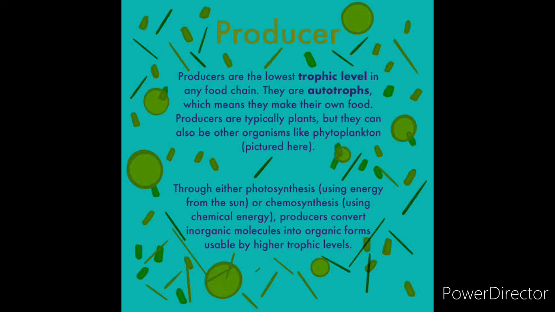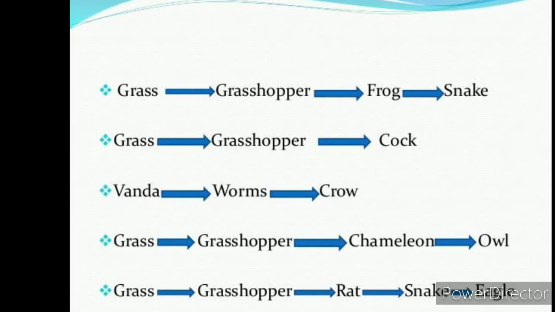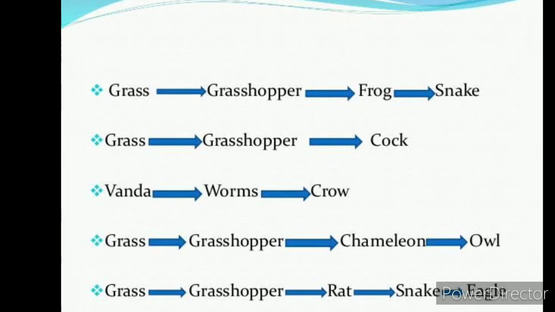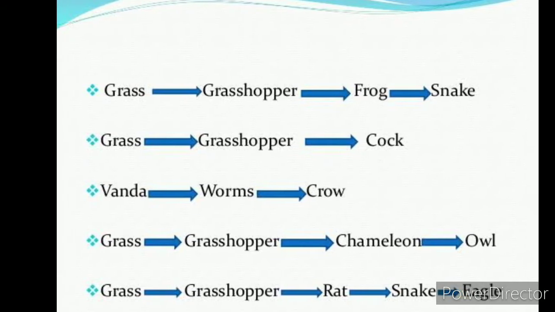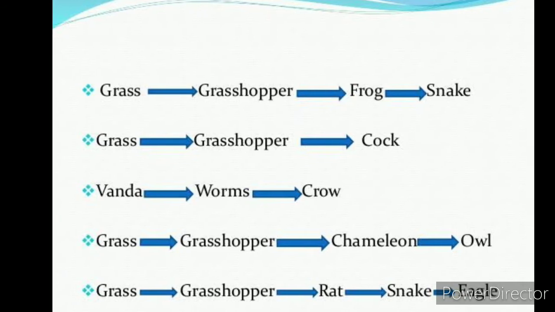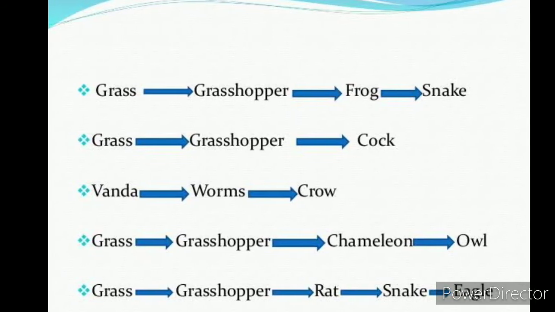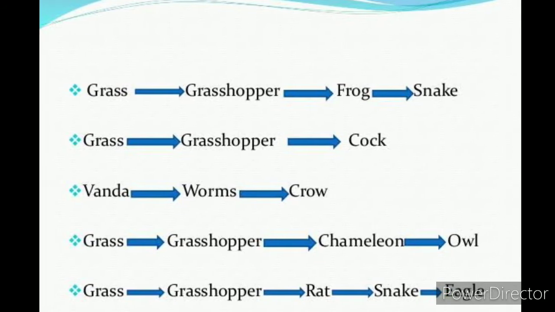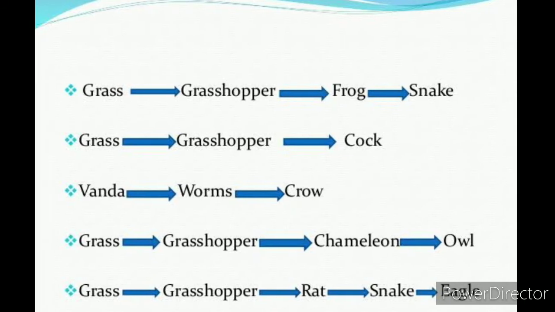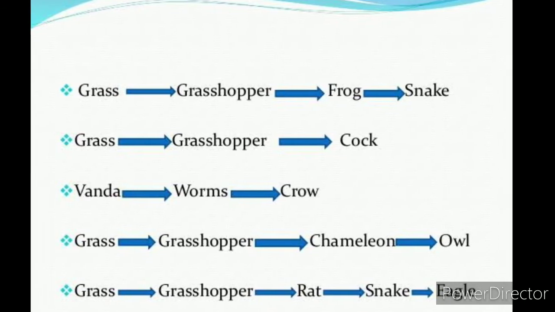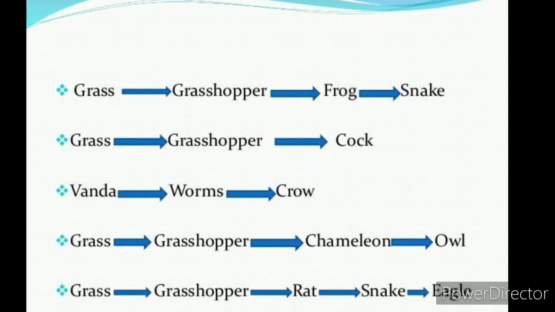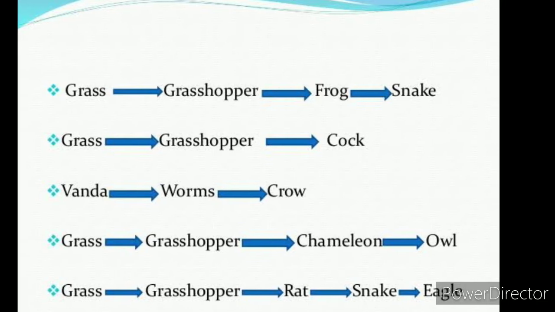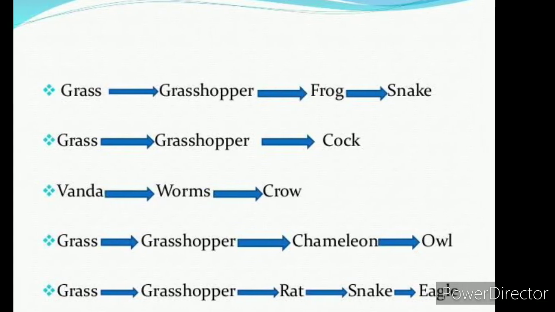Let's have a look at this eating pattern in an ecosystem. Grass is eaten by grasshopper, and grasshopper is eaten by frog, and frog is eaten by snake. And again there are about 1, 2, 3, 4, 5 such types of interactions given in this diagram. I want you to pause the video and look at this diagram and identify which are the producers in each of these interactions, and comment below.